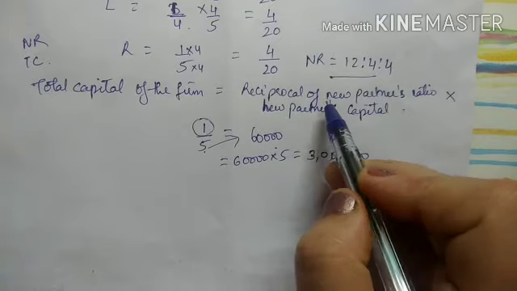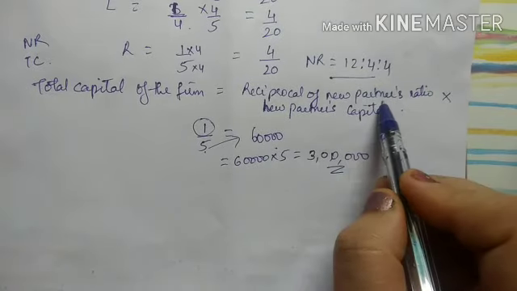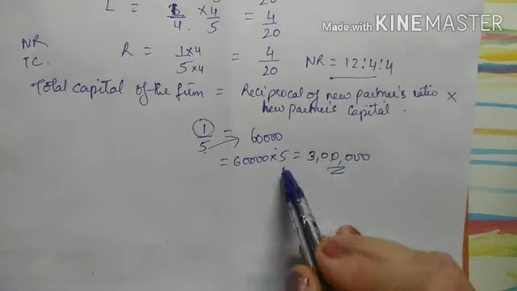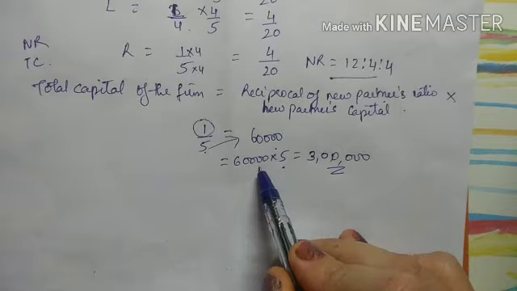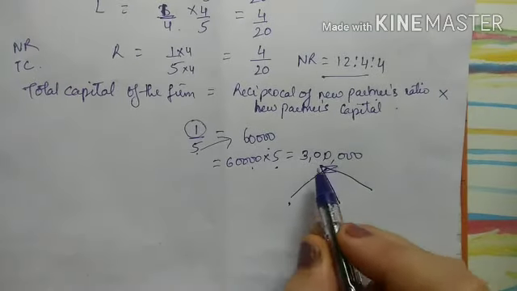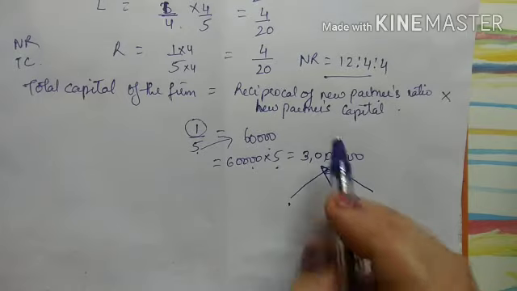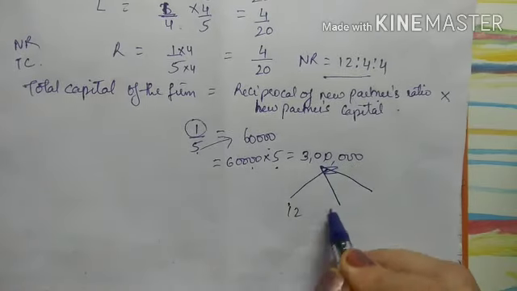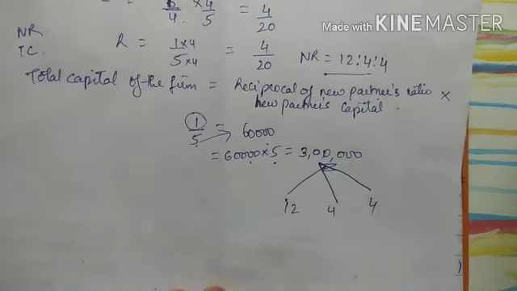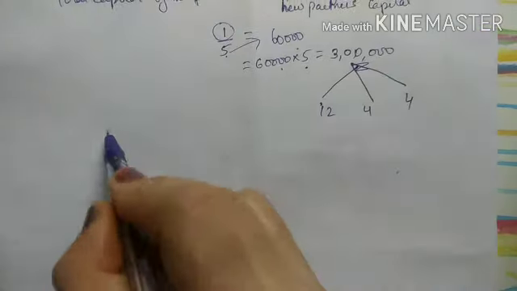Same way you can see in the formula also, reciprocal of new partner's ratio, that is 1 upon 5, will be 5 into new partner's capital, right? Now this new total capital of the firm will be in the new ratio. So 12 is to 4 is to 4, right? So we will calculate Kishore's